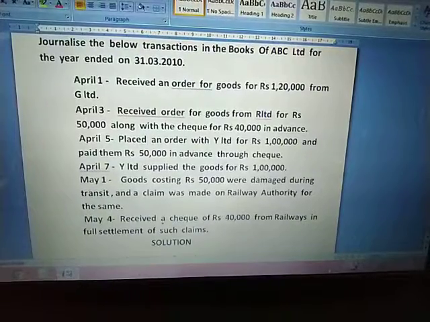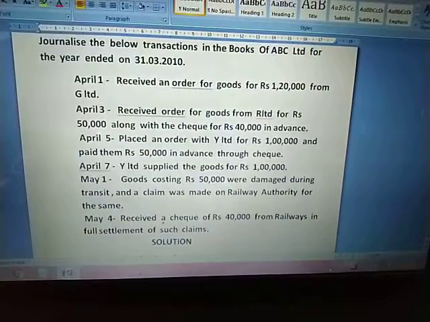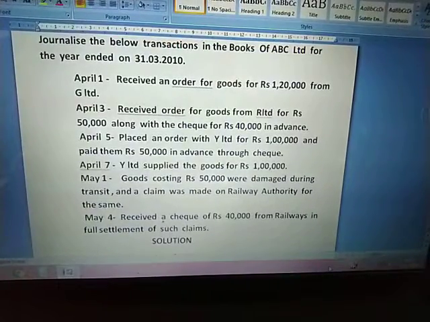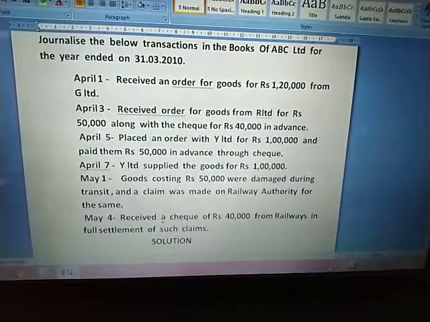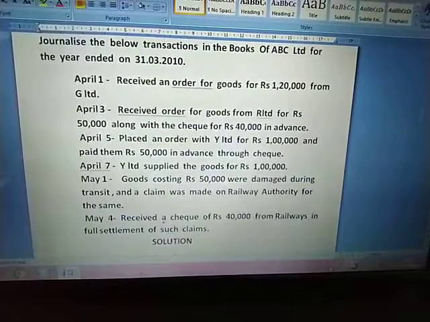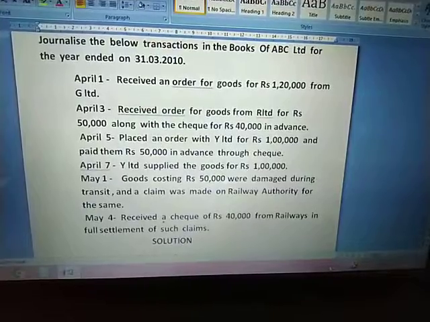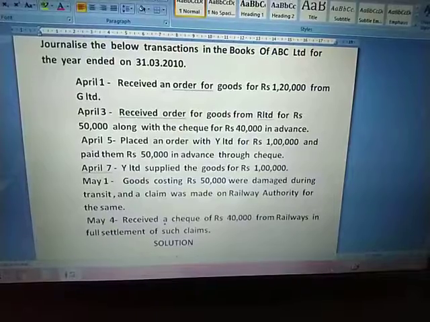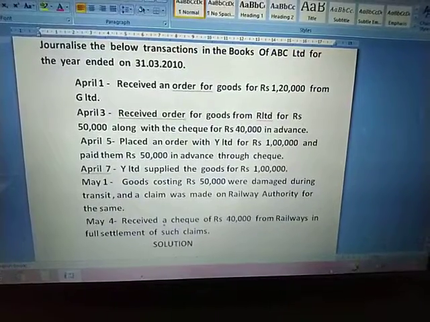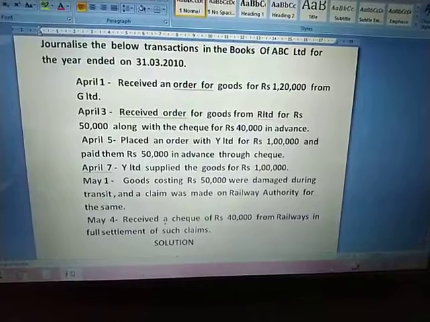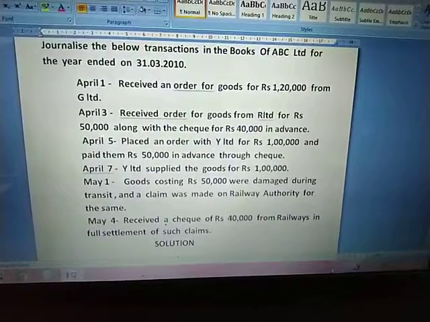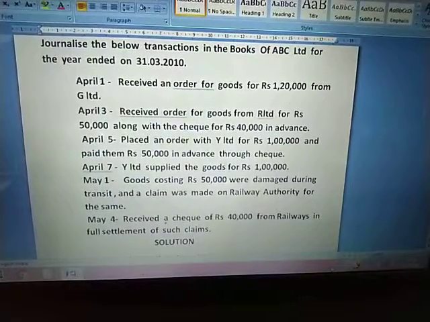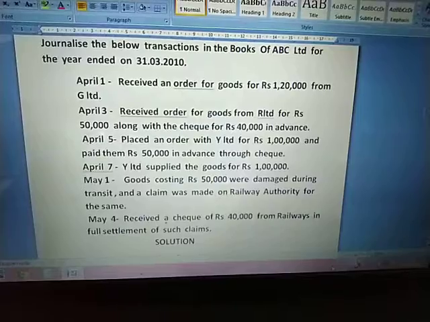Next, on 1st May, goods costing rupees 50,000 were damaged during transit, and a claim was made on the Railway Authority for the same. Since the goods were destroyed during the transport, we are claiming compensation from the Railway Department. So this cannot be termed as a full loss for us, because since we have claimed the amount, we will not be recording it as a loss. Rather, it will be just recorded as a claim for us.